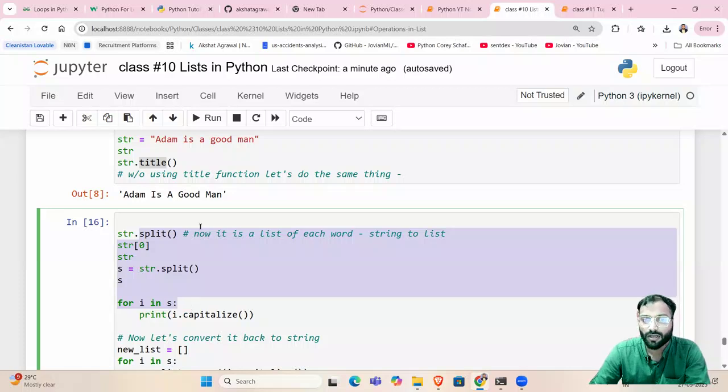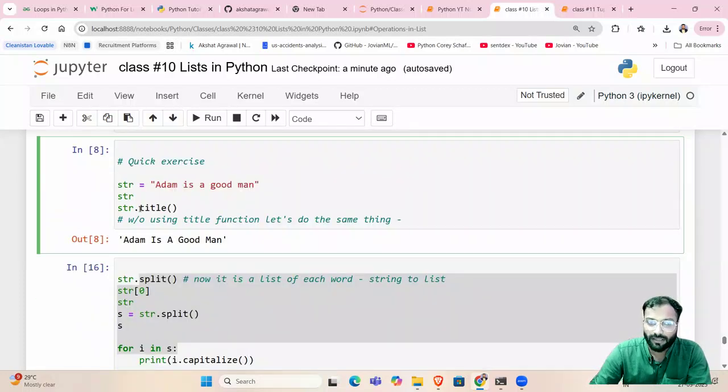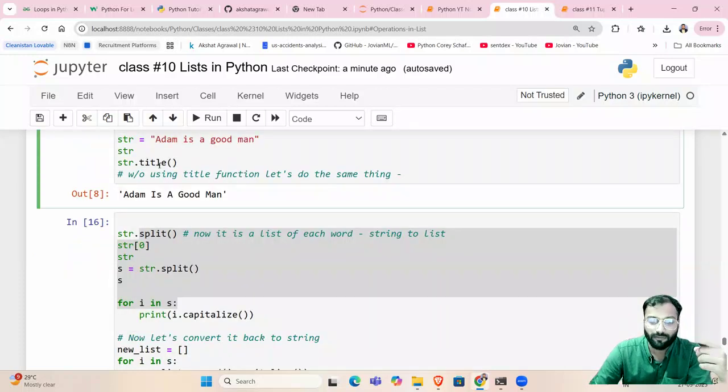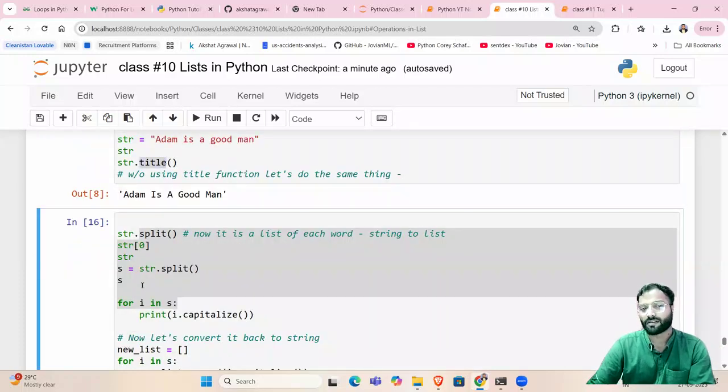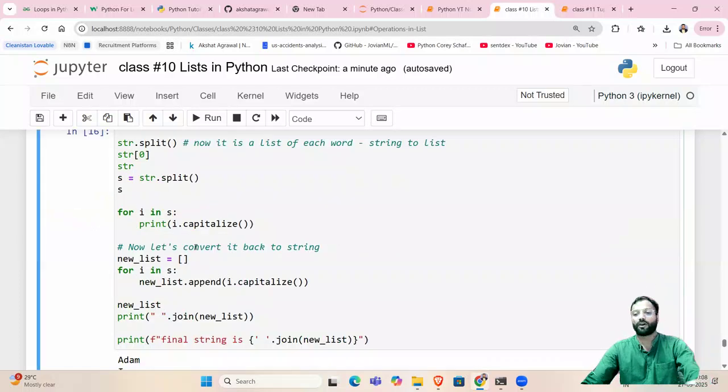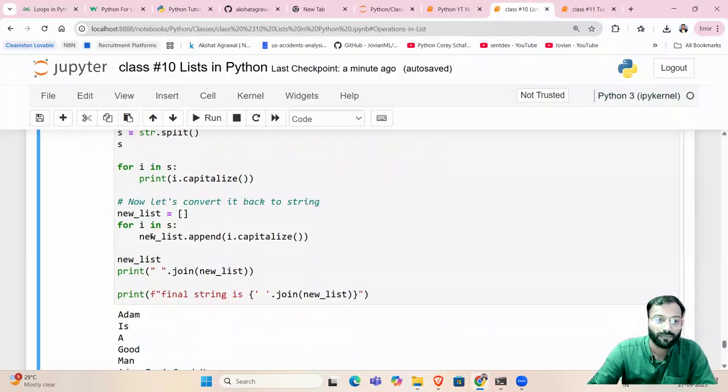So there is a function called title in string, which capitalizes the first letter of every word. But what if we are not allowed to use the title function? So this is the exercise. The algorithm is, we can convert the string into a list by the split function, and then access each item of the list and make the first letter capital. So you see, like this.